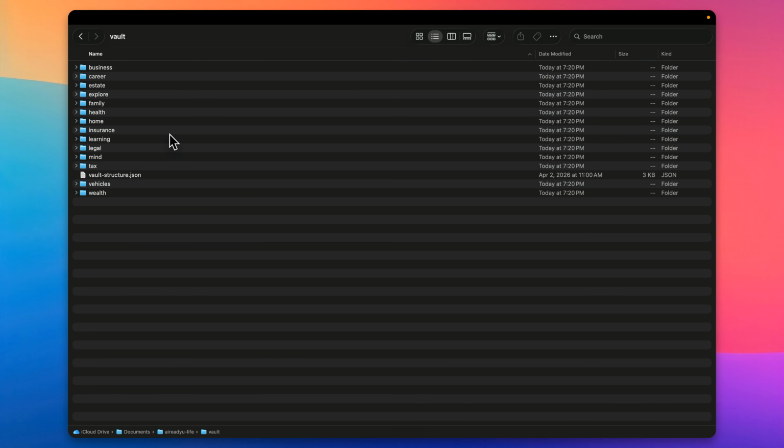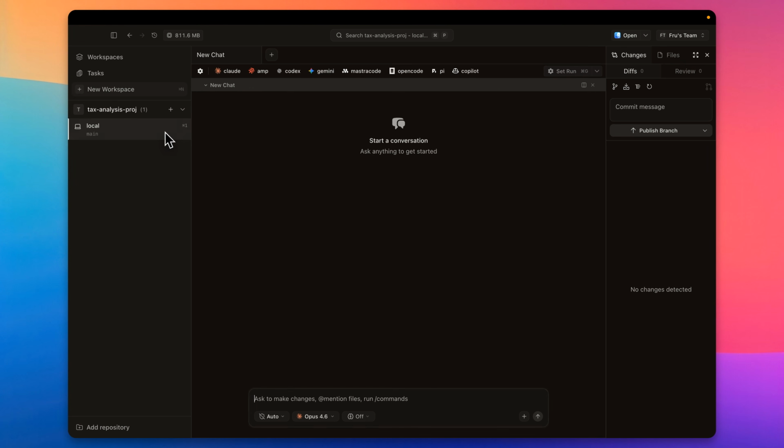In this example, what you get if you get it from the vault on AI Ready U is things around your career, grouping data for your health, your taxes, insurance, your home. Because once you have all of that, you can deploy AI on it to find efficiencies and to hopefully optimize that for you. So assuming you have that, we're going to come into Superset.